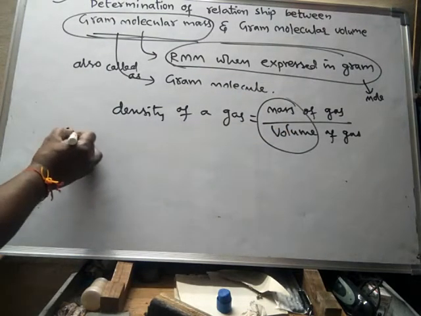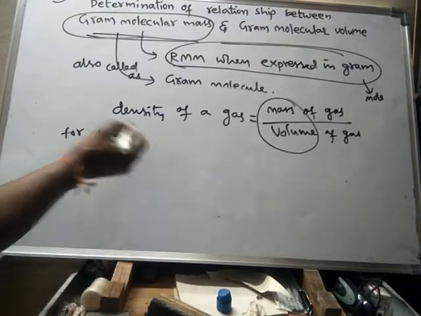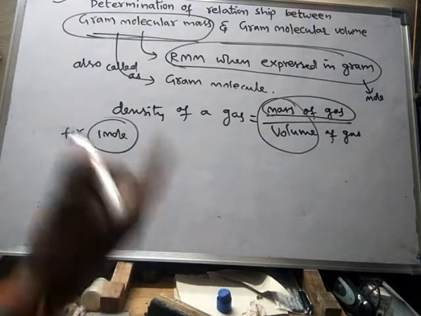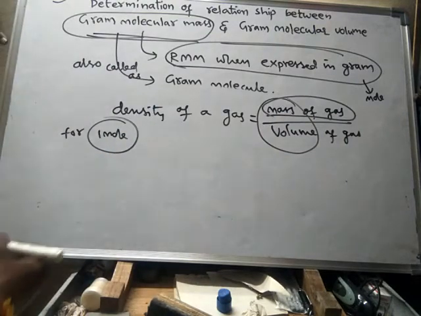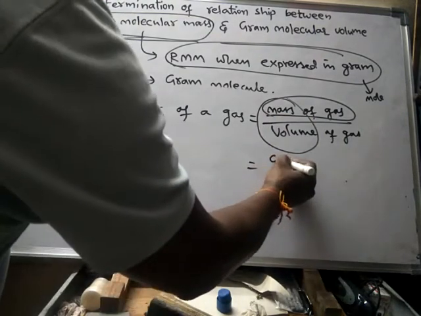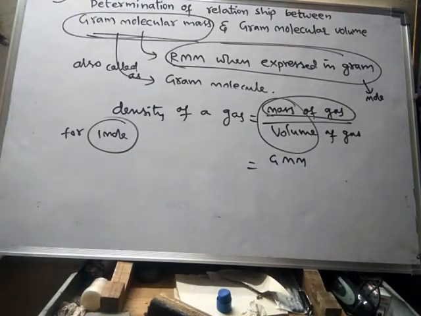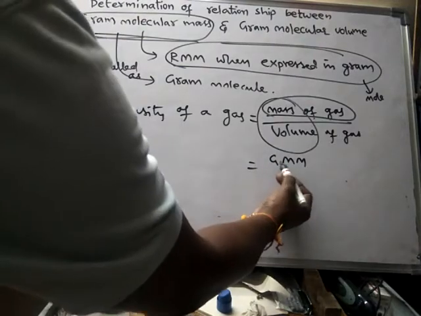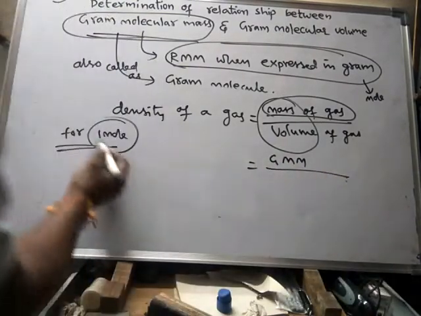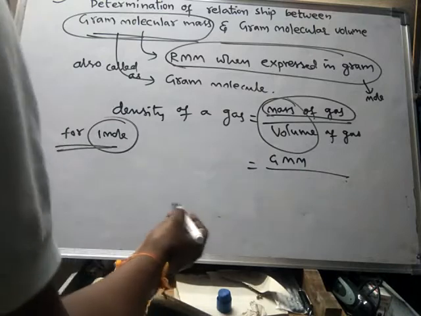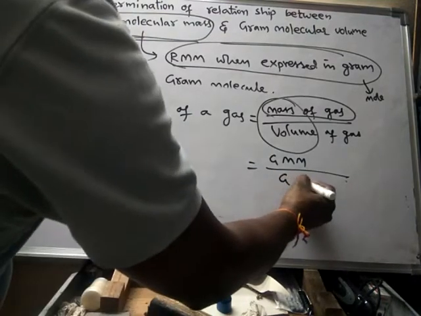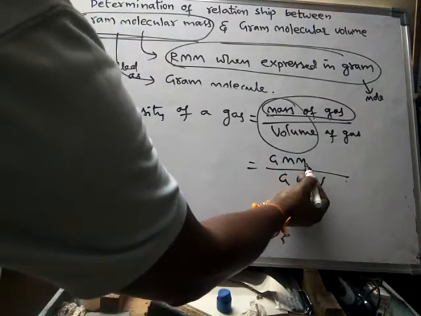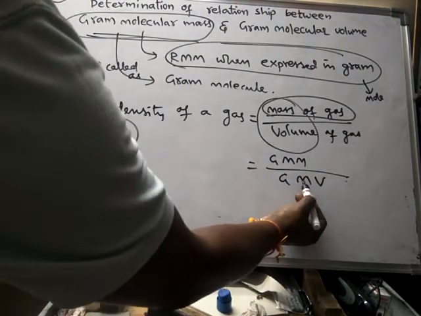For 1 mole, the mass of the gas will be equal to the gram molecular mass, and for 1 mole, the volume will be equal to the gram molar volume.